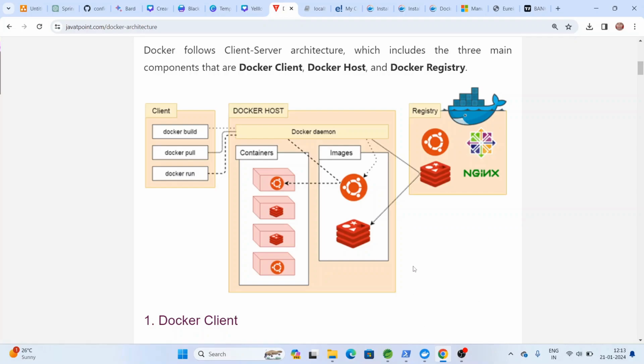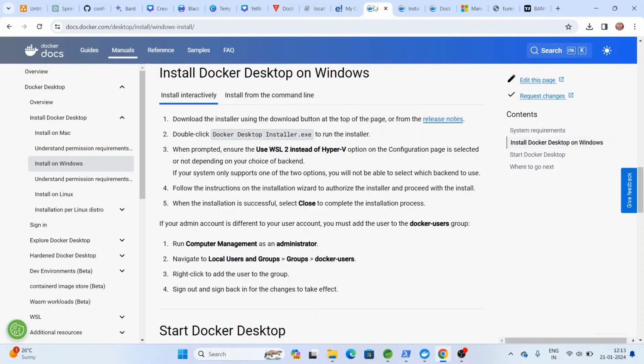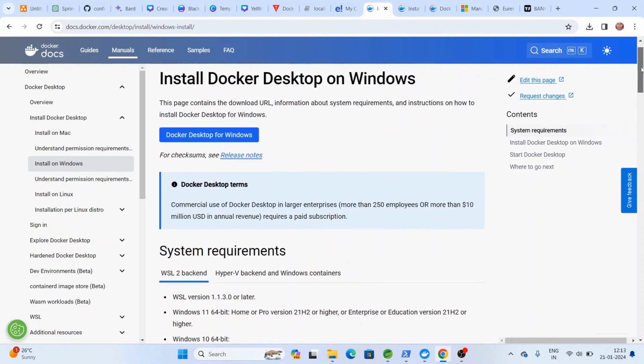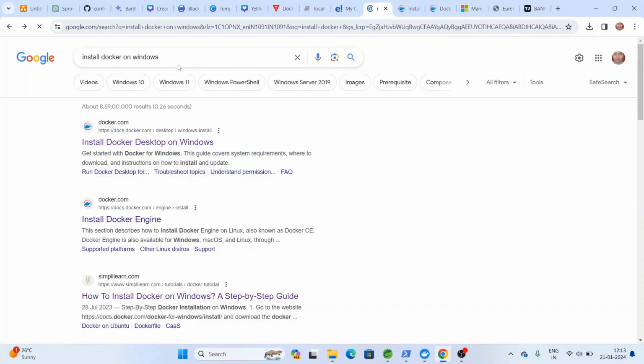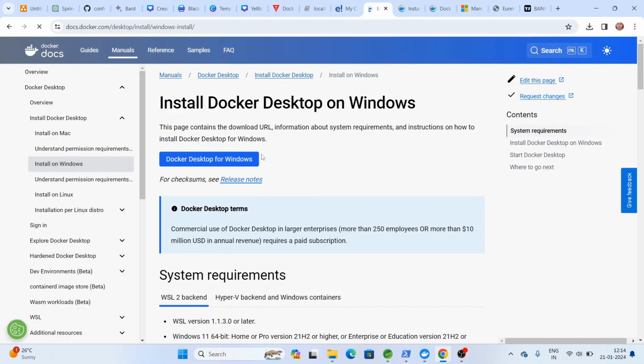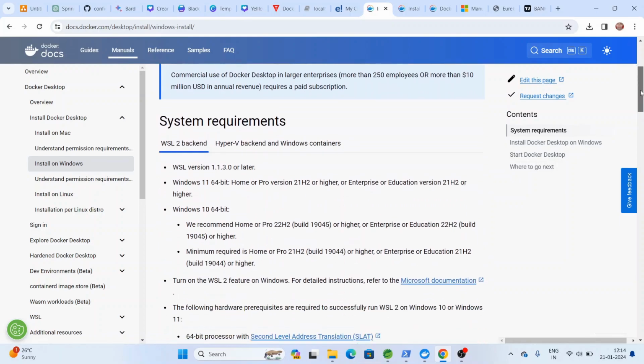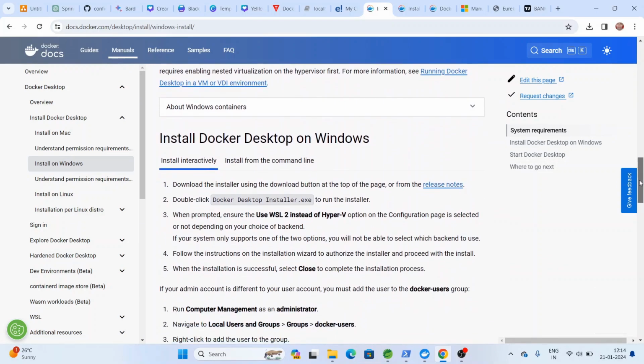Okay, so let me show you how to install Docker. Just go to the browser and type install Docker on Windows. Let's click on it. Here you can see Docker Desktop for Windows, just click on that. Here at the bottom you can also see all the steps to install Docker on Windows.